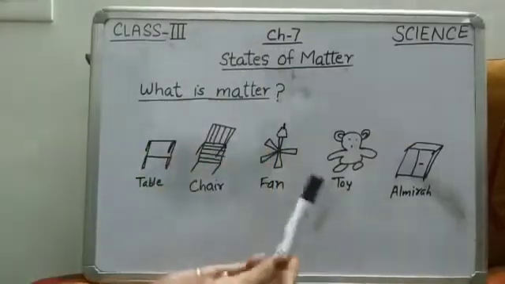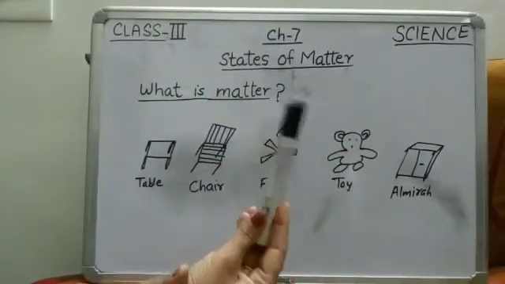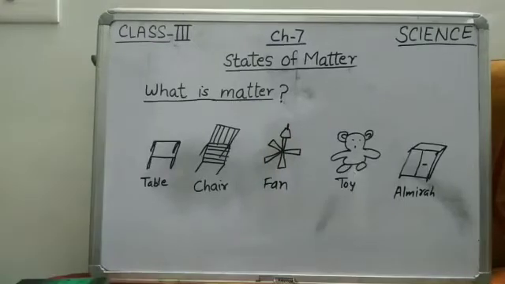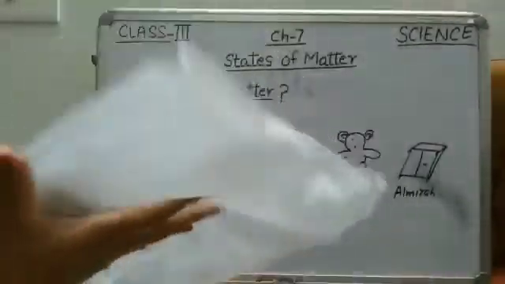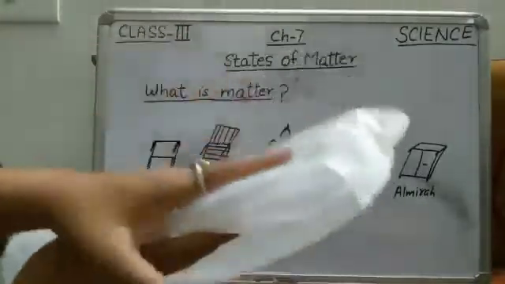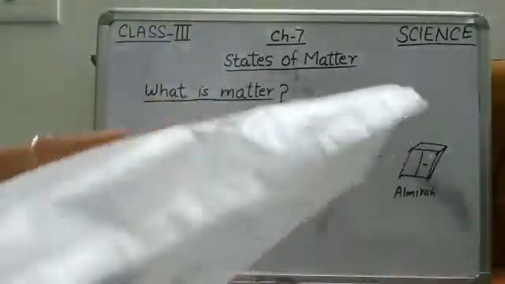Even the air around us is also called matter. Now children, you can ask, how can we say that air is matter? For that, we will perform an activity. Take a balloon. But we don't have a balloon this time, so we can do this activity with this polythene. Suppose it's a balloon without air. See its size. Nothing is inside this.